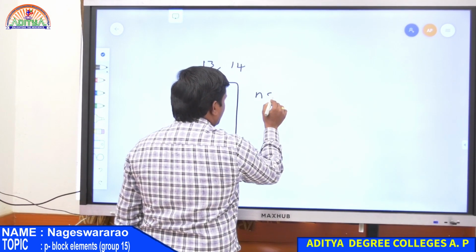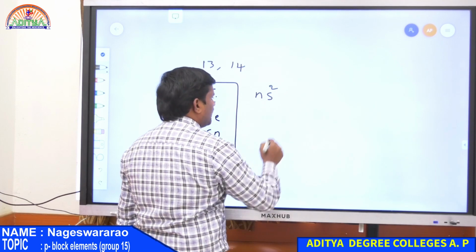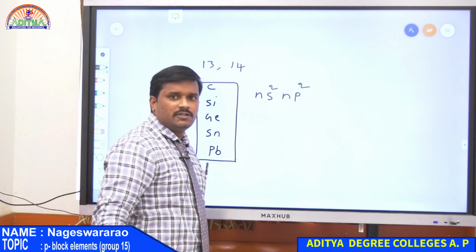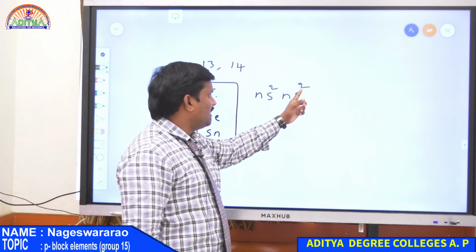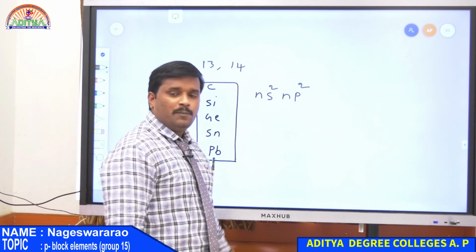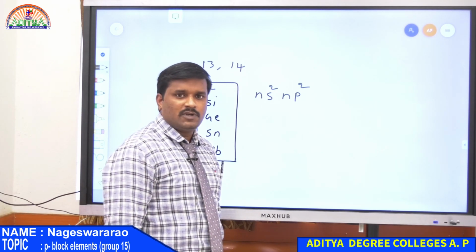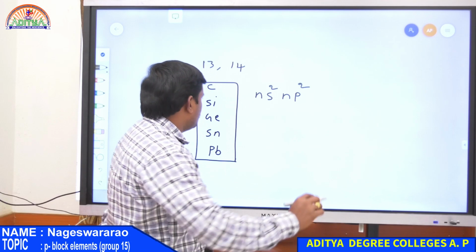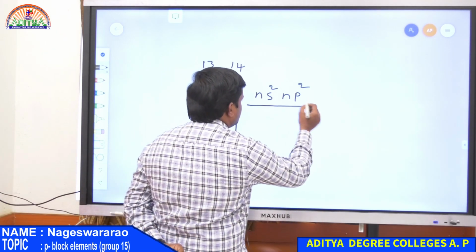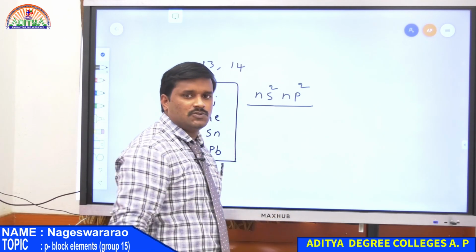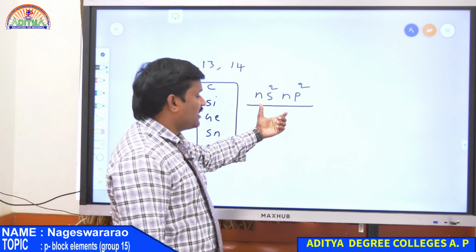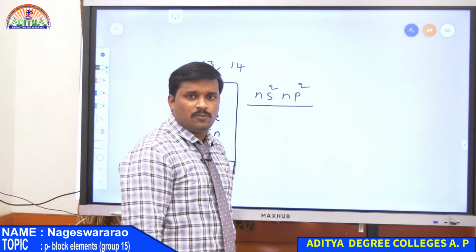The general electronic configuration of the carbon family is ns2 np2. Therefore here the last electron enters the p orbital, that is why carbon is a p orbital electron or simply a p block element. Carbon, silicon, germanium, tin, lead, all these have the general electronic configuration ns2 np2. Therefore all these have certain similar chemical properties as well as physical properties.